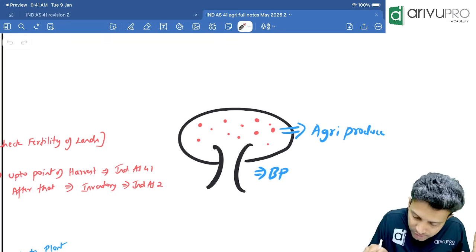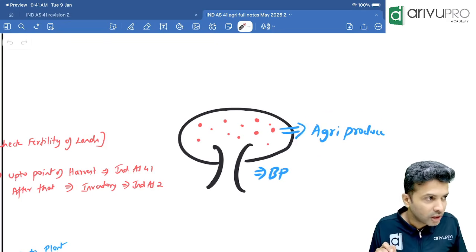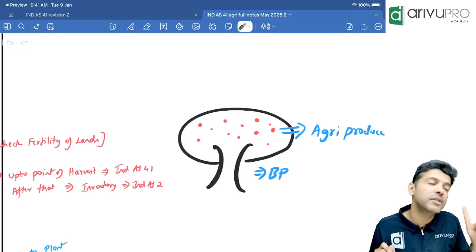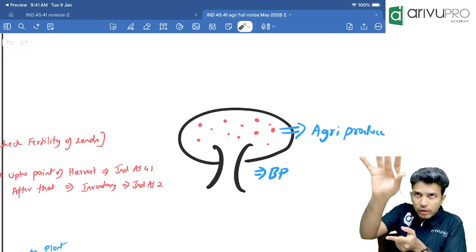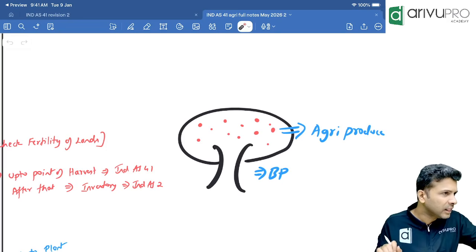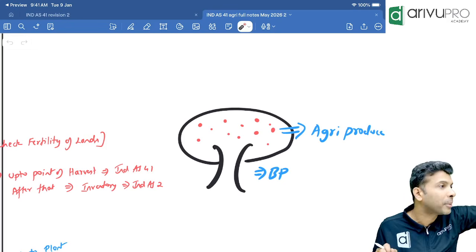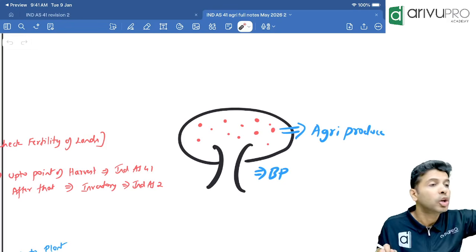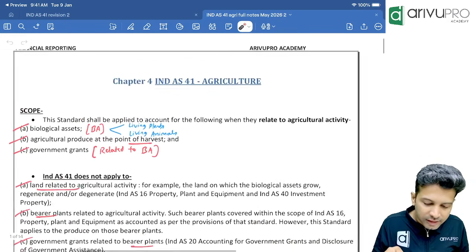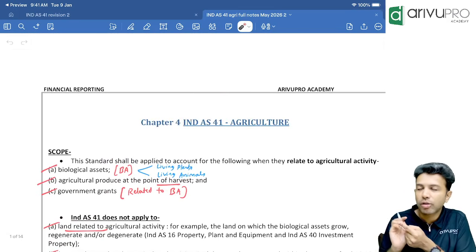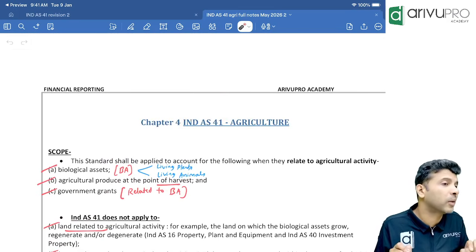Now, for this agricultural produce, up to the point of harvesting, which standard will apply? Ind AS 41. Harvesting means plucking. Till the time you pluck the mangoes from the mango tree, Ind AS 41 applies, so all those mangoes should be valued as per Ind AS 41.